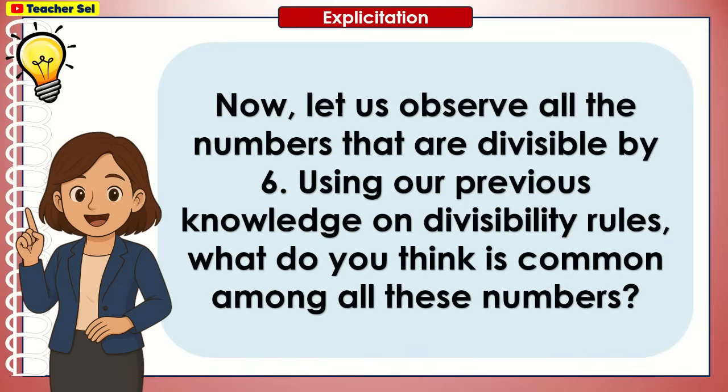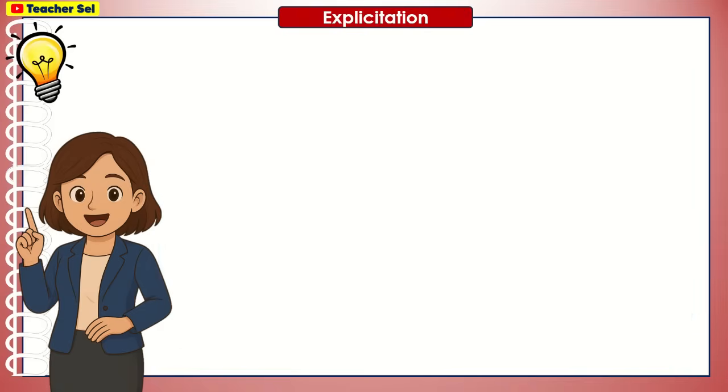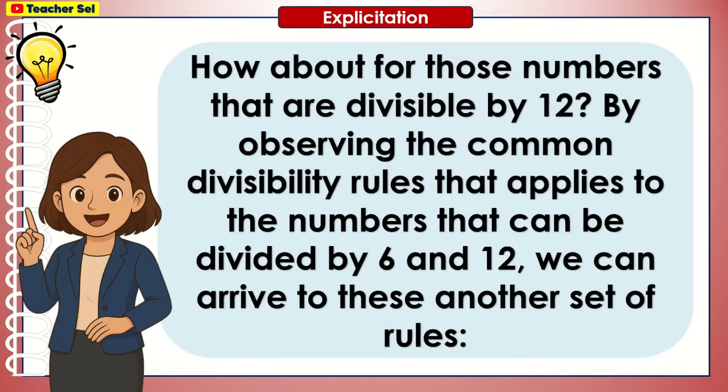Now, let us observe all the numbers that are divisible by 6. Using our previous knowledge on divisibility rules, what do you think is common among all these numbers? How about for those numbers that are divisible by 12? By observing the common divisibility rules that apply to the numbers that can be divided by 6 and 12, we can arrive at another set of rules.